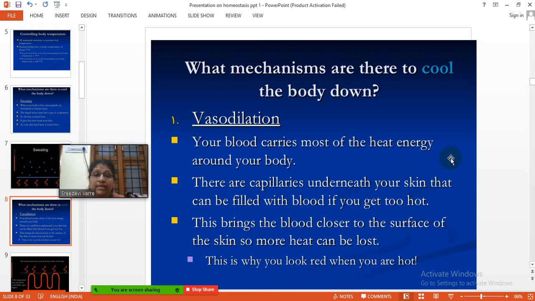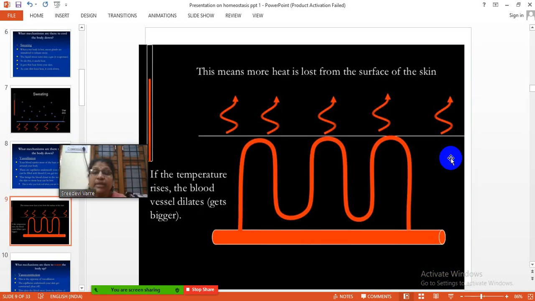See how the mechanisms are happening inside the body. This means more heat is lost from the surface of the skin. If the temperature rises, the blood vessels dilate, get bigger.